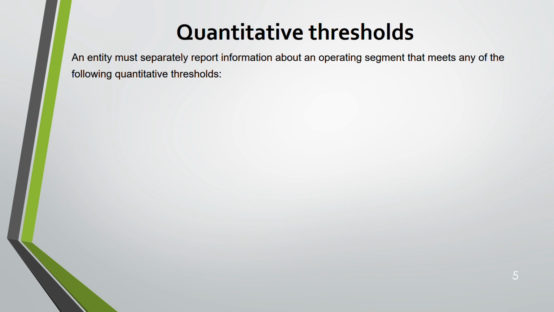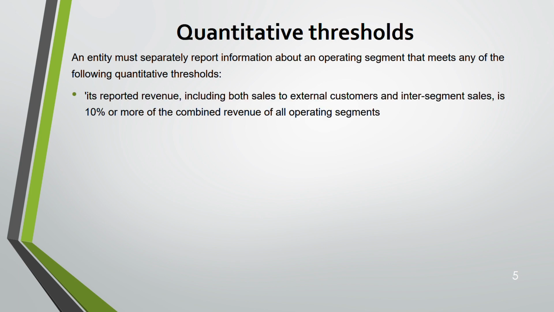This is a very important one, which is quantitative threshold. You need to memorize this. In order to report segments, which type of segment? Operating segment, you have to meet any of the following quantitative thresholds. Number one, revenue. It's a reported revenue, whether external sales to external customers or inter-segment. Inter-segment means from one segment to another segment you're selling. Inter-segment sales, both together, should be 10% or more of the combined revenue of all operating segments. If it's less, you do not report.